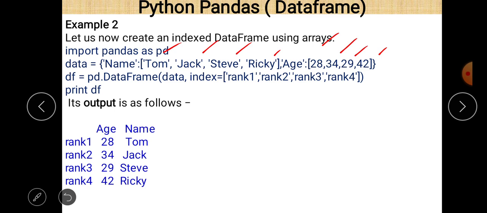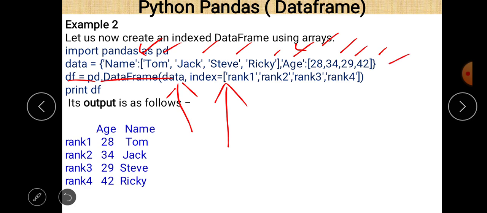Now line number 3, df = pd.DataFrame. So we pass here data as a parameter value, and index is also given. There is no need to define a column, because the columns are already mentioned in the dictionary here, name and age. If you want to define them here, it's okay, otherwise name and age are the column names, because this is already declared in the dictionary.